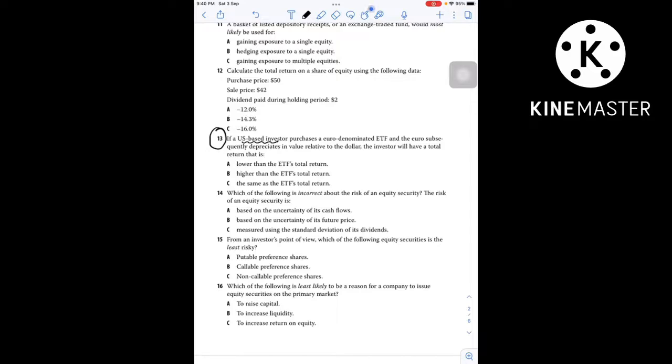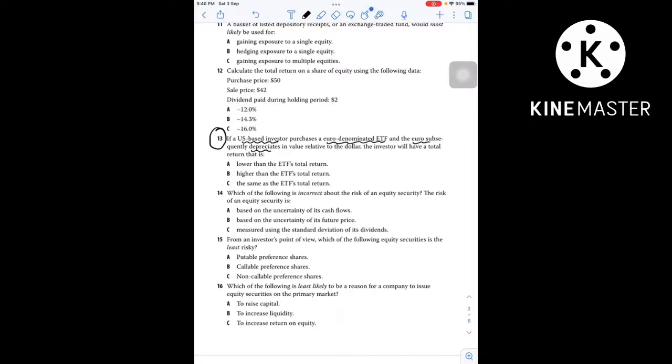He purchases a euro denominated ETF. And what happened after his purchase? The euro depreciated. So if the currency in which we have invested depreciates, obviously you will have negative returns. And if the currency in which you have invested appreciates, then obviously you will have positive return.